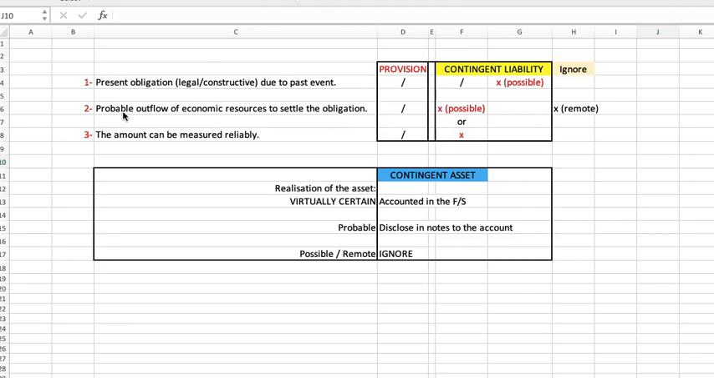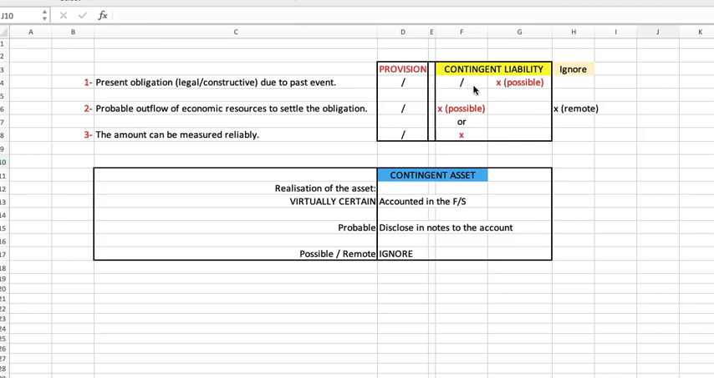Second is there is a probable outflow of economic resources, meaning that there is a probability of a company to pay for the obligation. And the third one is the amount can be measured reliably. So in order to recognize it as a provision, it must fulfill all the three conditions here. However, if any one of these conditions is not met, therefore it should be identified as a contingent liability and therefore disclosed in the notes to the account.